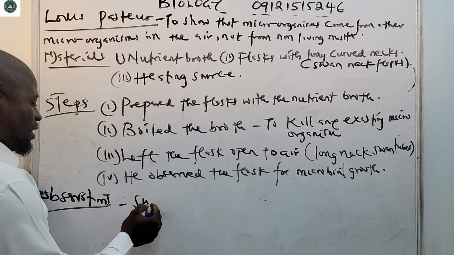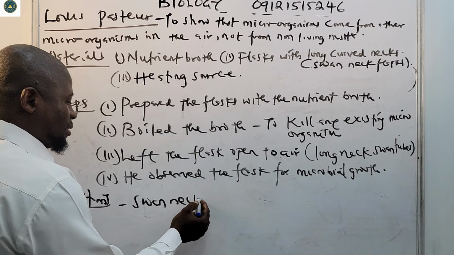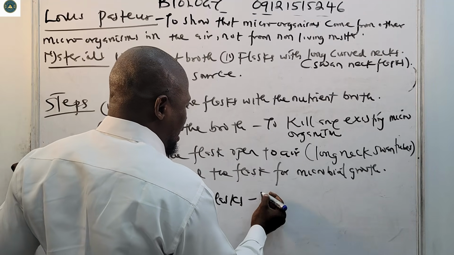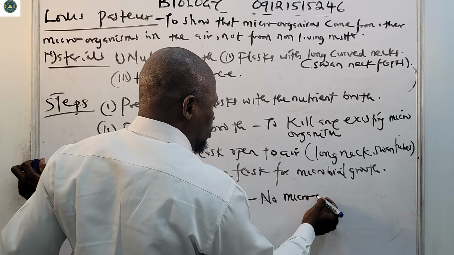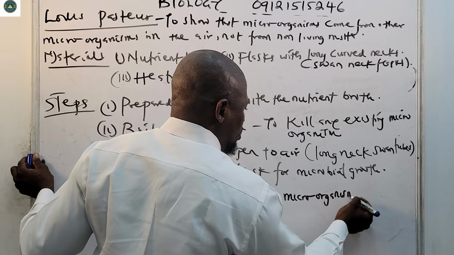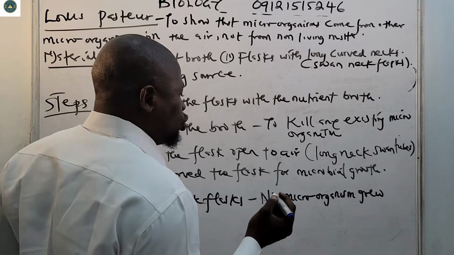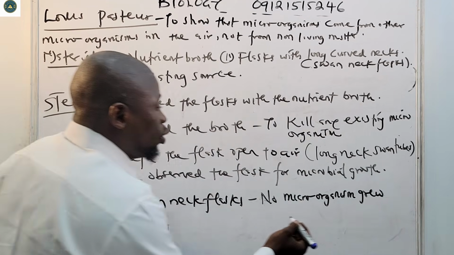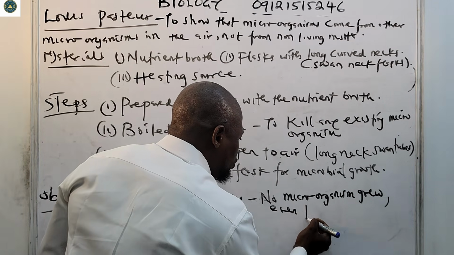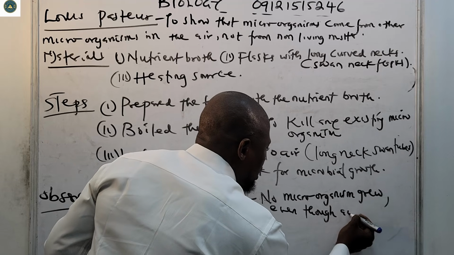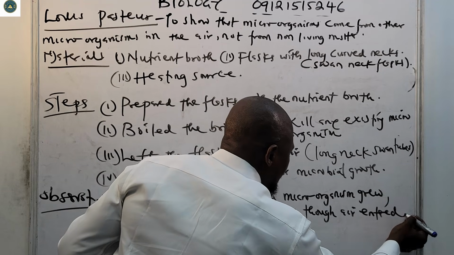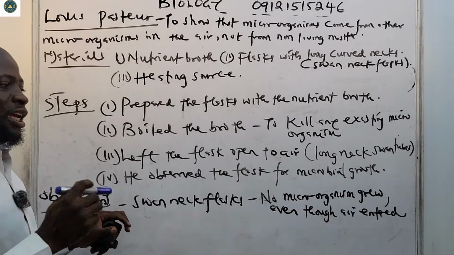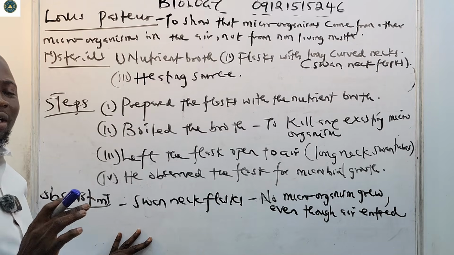In the swan neck flasks, he observed that no microorganism grew, even though air entered into the flasks.